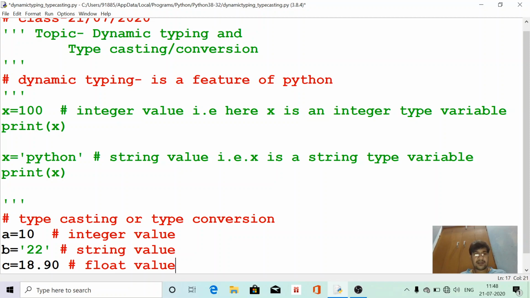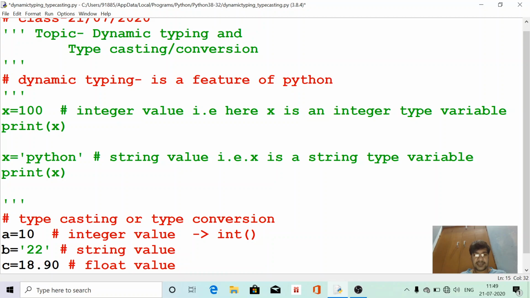Now in Python we can do type conversion with the help of some predefined functions. For integer we have to use the int function.